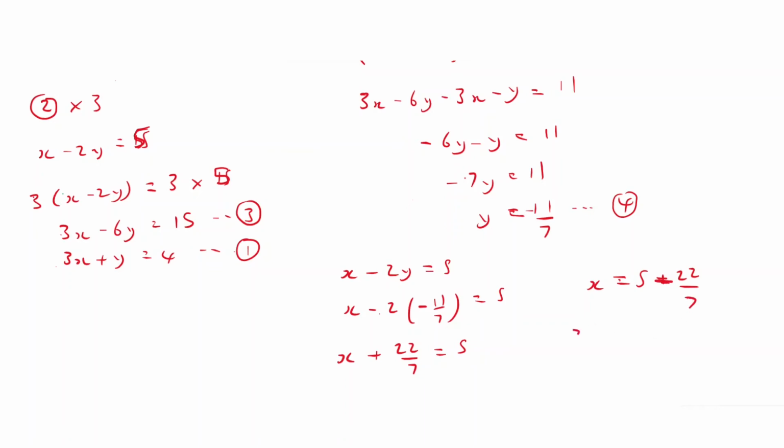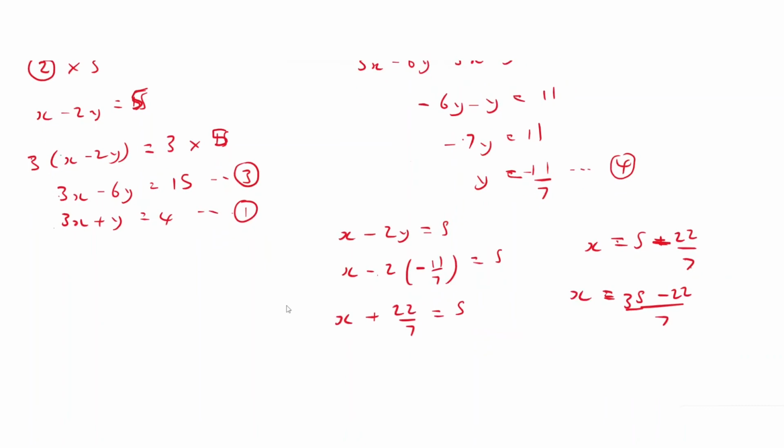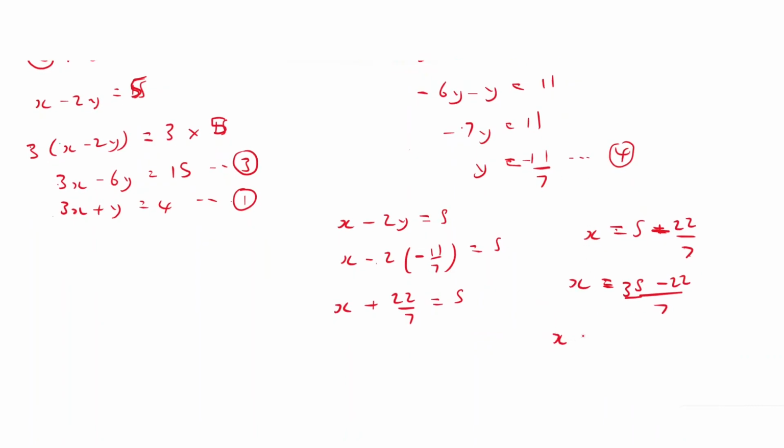All right, so I'm hoping you have done fractions, you know how to add fractions and whole numbers and stuff like that. So this is the same as 35 over 7, because you say 7 multiplied by 5, which is 35, minus 22 over 7. And then when you actually do that, you'll find that your x is going to be 13 over 7. Even if you use equation number 1, you still get the same answer. You should get the same answer. Otherwise, you made a mistake somewhere.